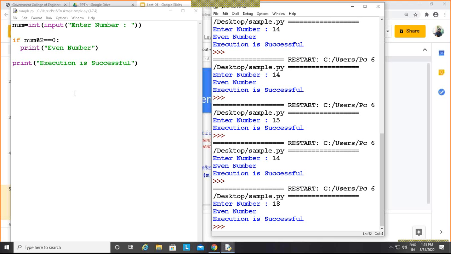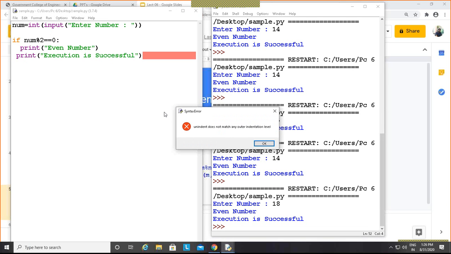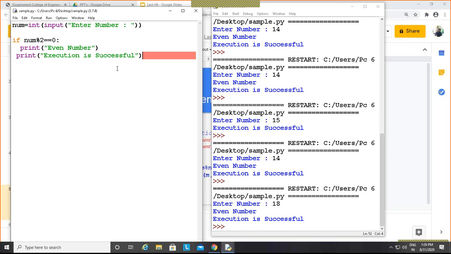But suppose you want to put this inside of this one. Now see, this one and this one are exactly in one line. But suppose one has one space of padding and the other has 2 spaces.